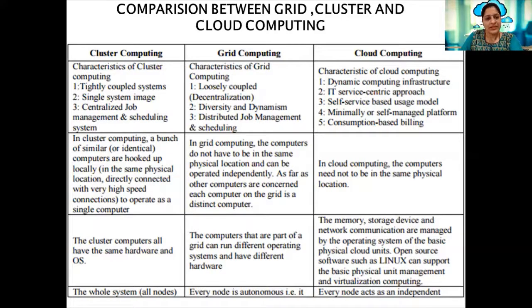In cluster computing, all the nodes can be looked upon as a single system image. In grid computing, every node is autonomous. It can give you separate resources as per your need. And in cloud computing also, every node acts as an independent unit. So these are the basic differences between these three technologies: cluster computing, grid computing, and cloud computing.